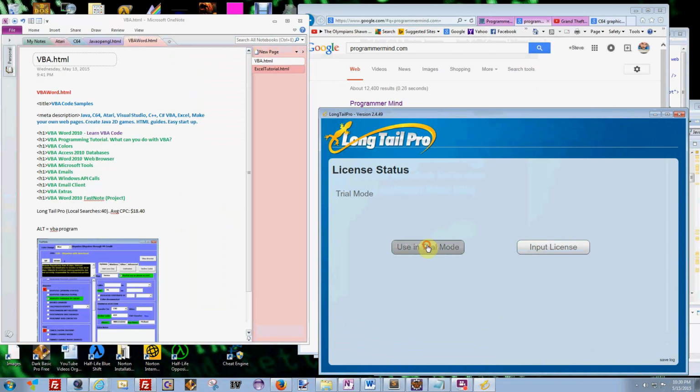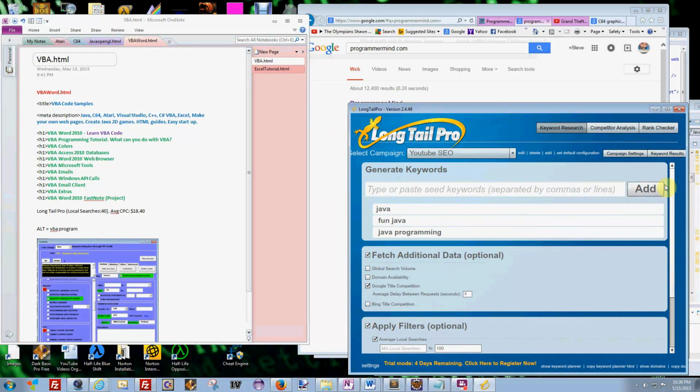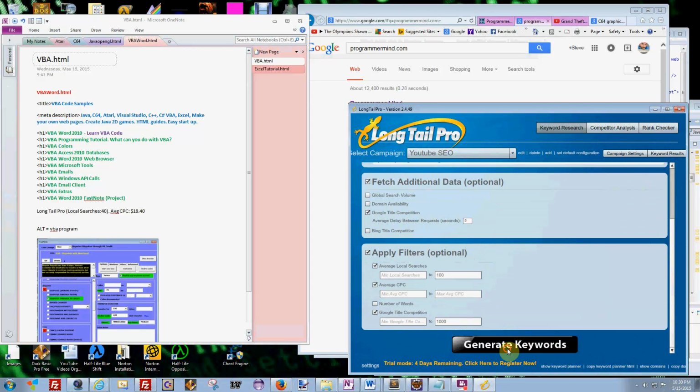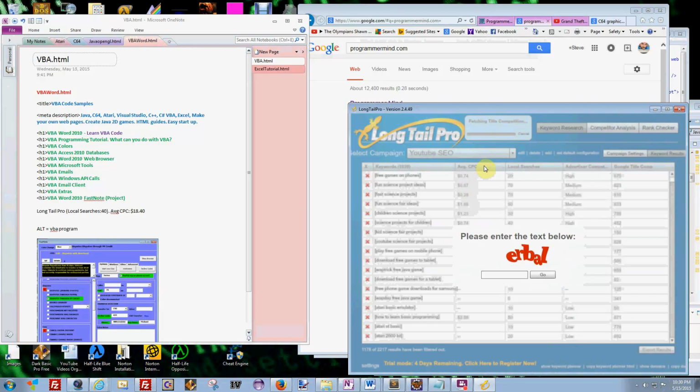And this video here itself shows you how to set up what are called competitive keywords that are basically being searched by people. This thing is really cool. I didn't want to devote a lot of time to it, but for those who want to know about it, you just basically go to add here and generate your keywords. And these are all the keywords that are being used on websites. And these are actually what's known as the average CPC.